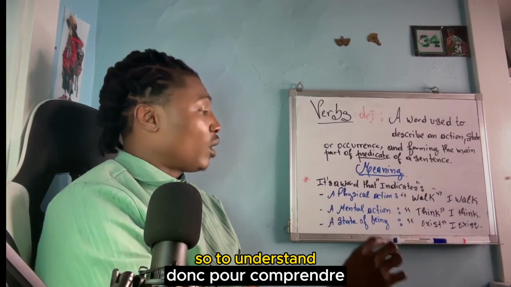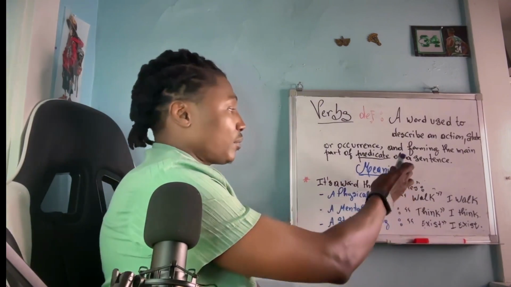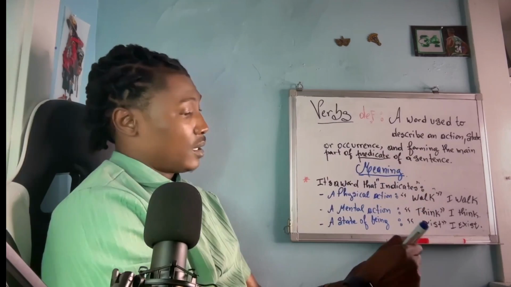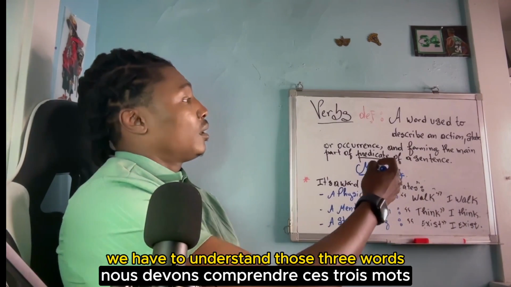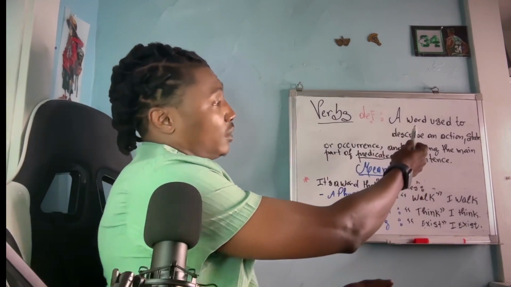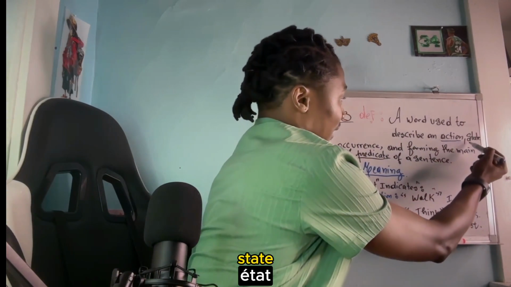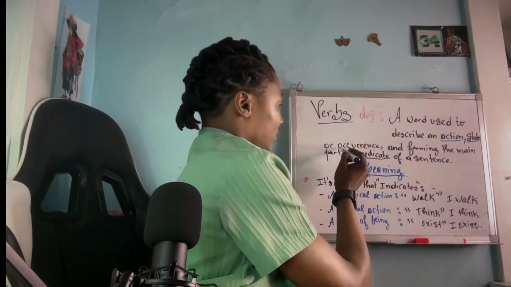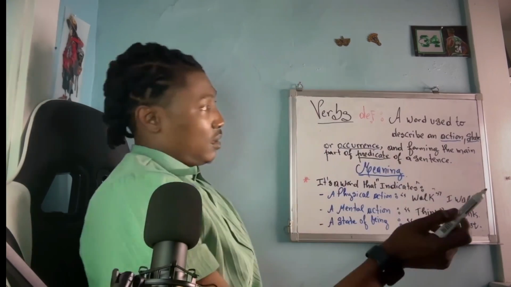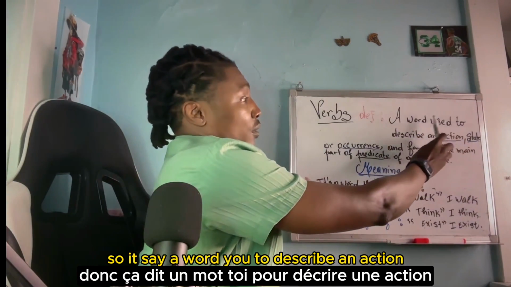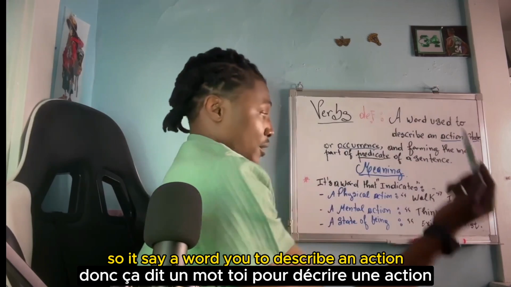So, to understand the meaning of verbs, we have to understand those three words, which is action, state, occurrence. So it's a word used to describe an action.